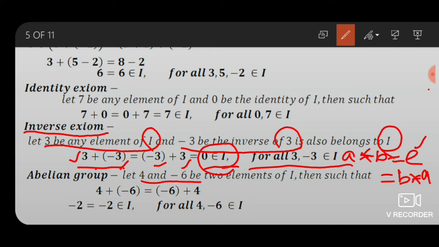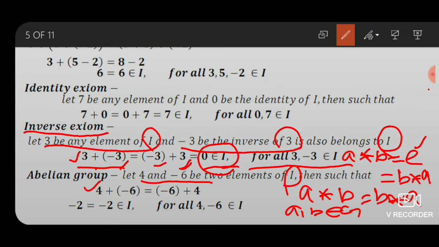Abelian group. Let 4 and -6 be any elements of integers, then by definition of group, a star b equals b star a for all a, b belonging to Z. Then a means 4, b means -6, a plus b equals b plus a.